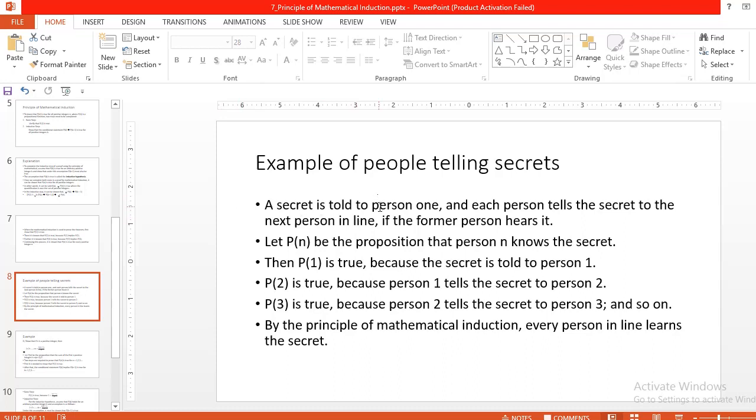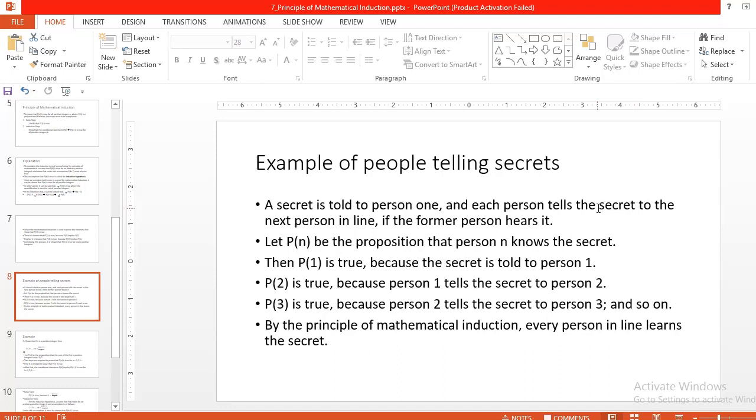So we are seeing here, taking one example of people telling the secrets. Suppose there is a line of persons. Okay, so the persons are standing in one line. Then a secret is told to person 1. Then each person tells the secret to the next person in line.